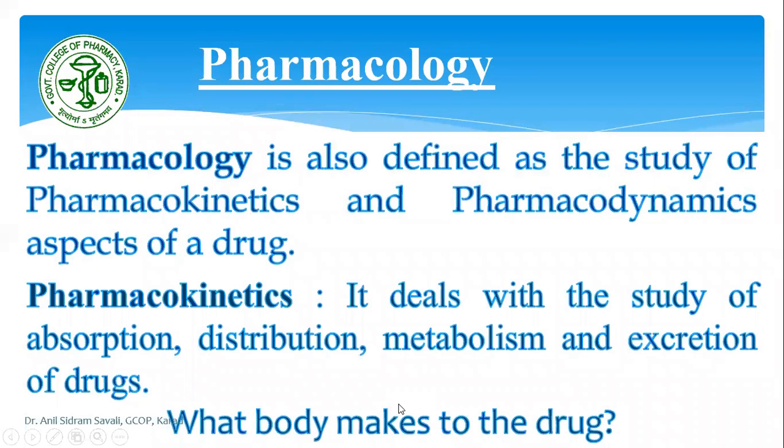So in that we are seeing that pharmacology is also defined as the study of pharmacokinetics and pharmacodynamics aspects of a drug.